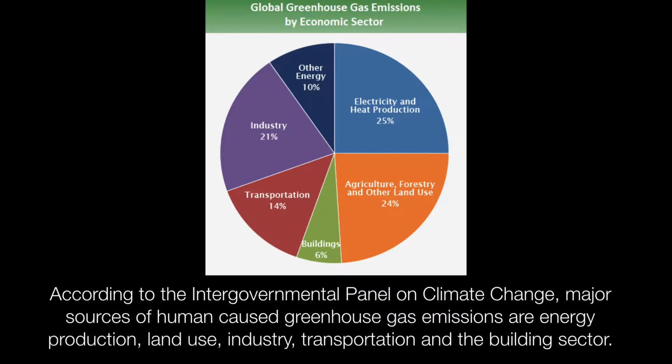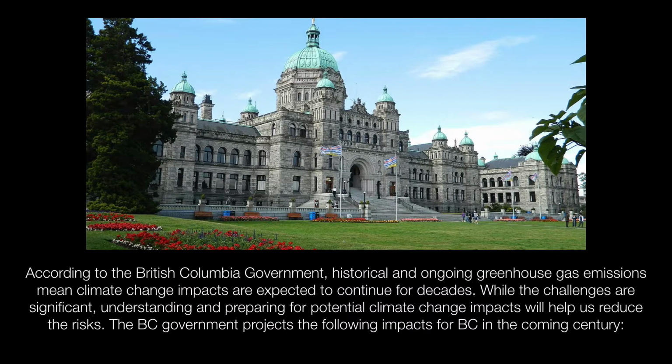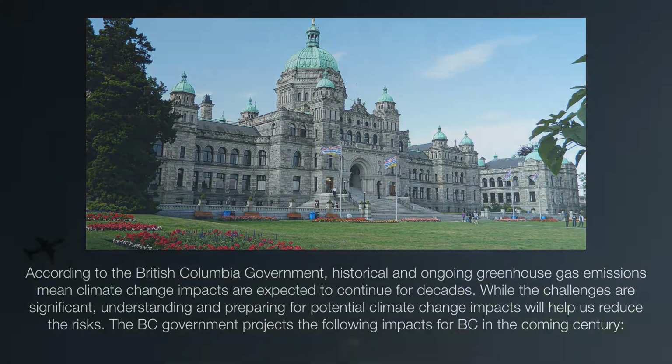According to the Intergovernmental Panel on Climate Change, the major sources of human-caused greenhouse gas emissions are energy production, land use, industry, transportation, and the building sector. According to the British Columbia government, historical and ongoing greenhouse gas emissions mean climate change impacts are expected to continue for decades. While the challenges are significant, understanding and preparing for potential climate change impacts will help us reduce the risks. The BC government projects the following impacts for BC in the coming century.